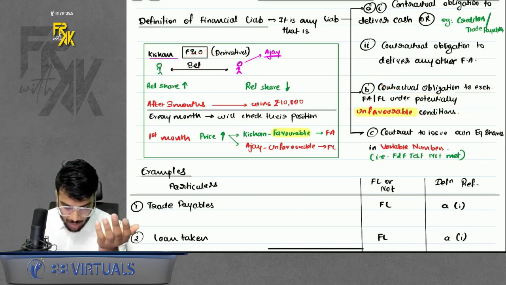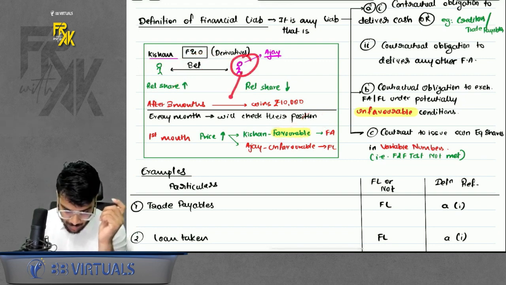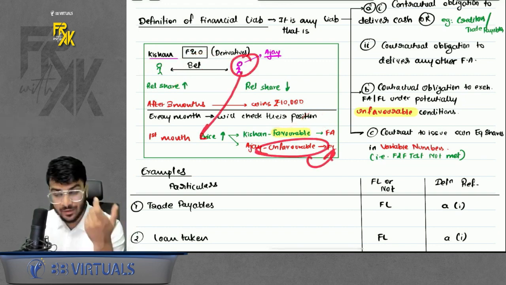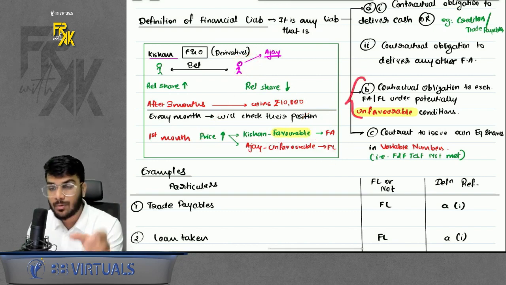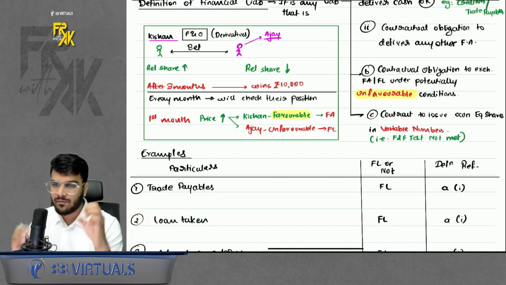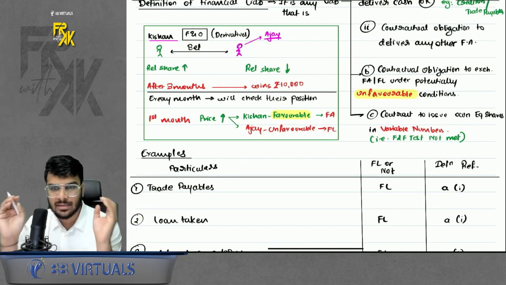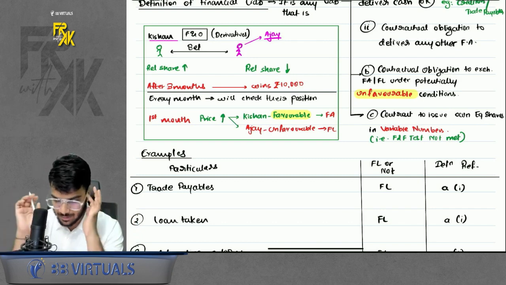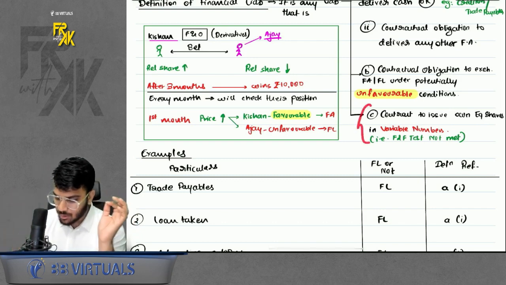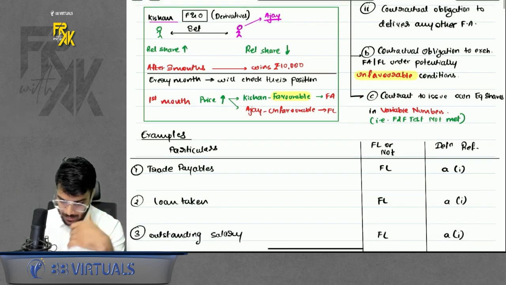for one party, this contract will become favorable. So for him, it will be a financial asset. For the other party, this contract will become unfavorable. For him, it will be a financial liability. Don't worry, we will discuss this point in detail under the derivative topic. Anyways, just understand whenever you enter into a derivative contract, if the position is favorable, it is a financial asset. If the position is unfavorable, it is a financial liability. Anyways, there is point C also, but I will study that when I revise the fixed-to-fixed test. Okay, anyways, let's proceed.